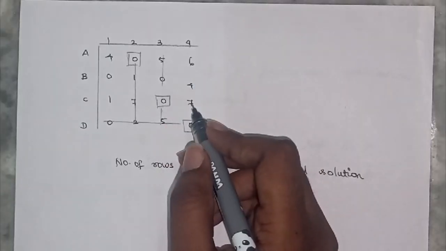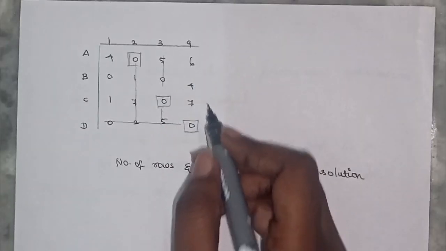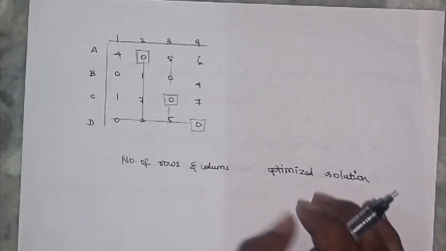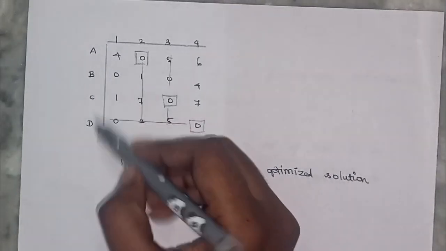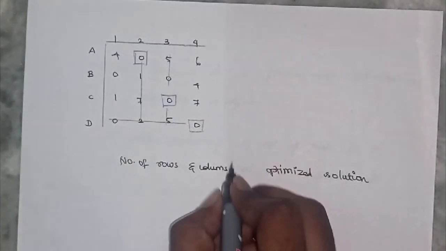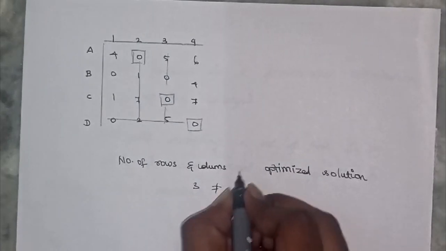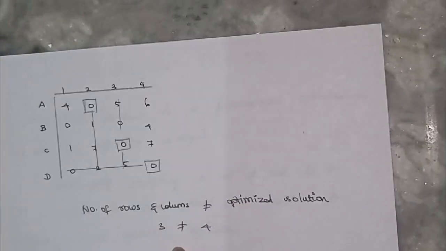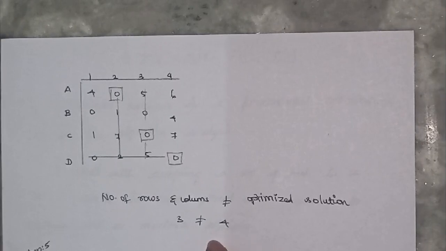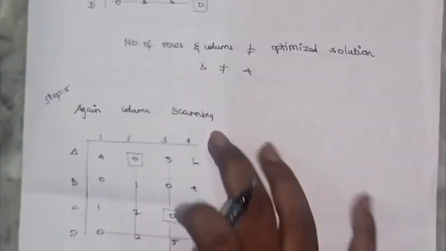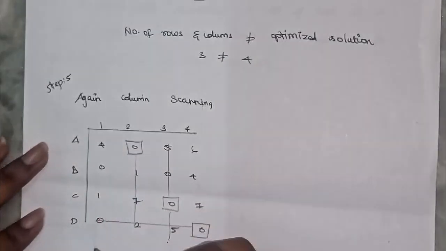After row scanning and column scanning, next we check whether the number of lines, rows and columns, equals the optimized solution. Here we have 4 persons and 4 jobs, but the number of lines is 1, 2, 3. So 3 is not equal to 4. We still need one more step to find the final answer. So again we move on to column scanning. This is the previous answer. Column scanning means we check each column.